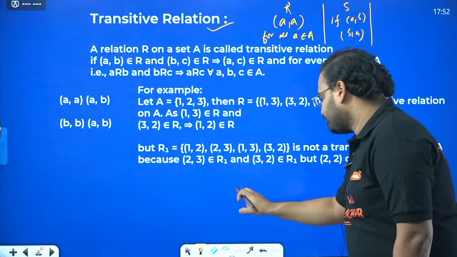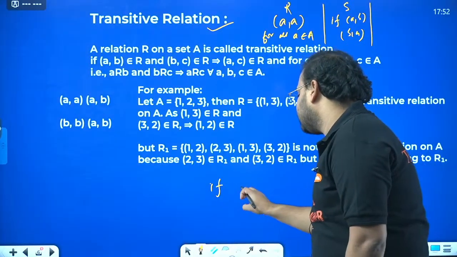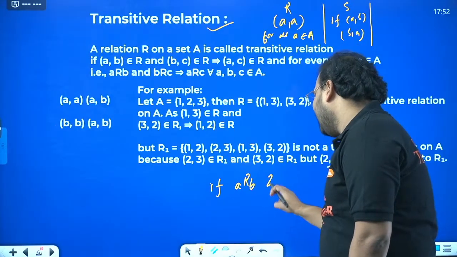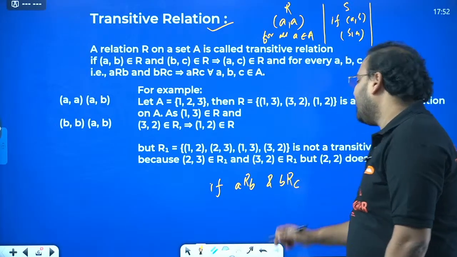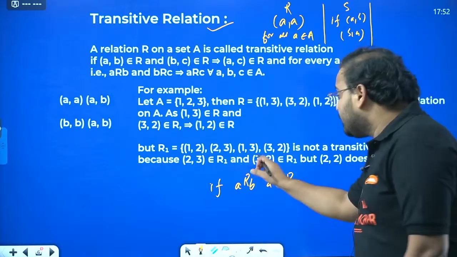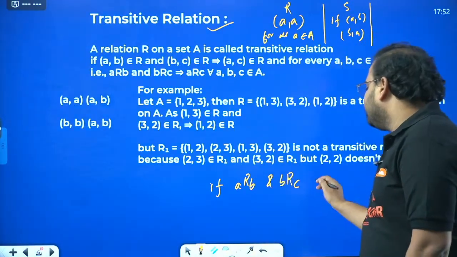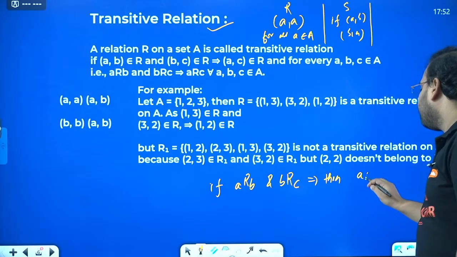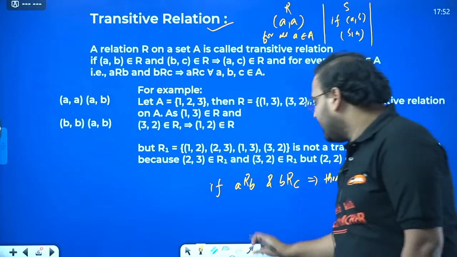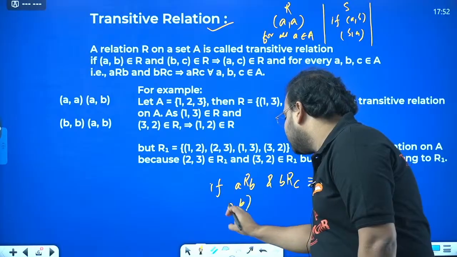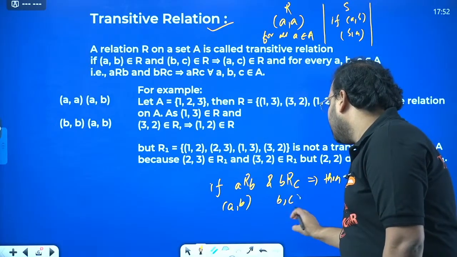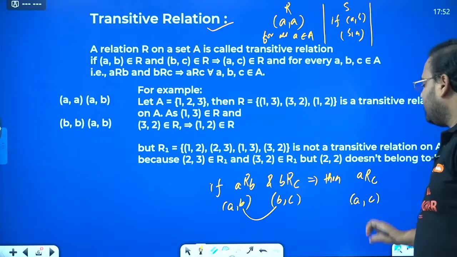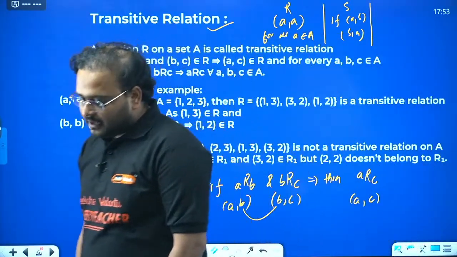The if conditions are like this: ARB and BRC. ARB and BRC together, when you combine them, that becomes your then statement, which is ARC. So if you look at the ordered pairs, this is A comma B, this is B comma C, and if you combine them, it becomes A comma C.